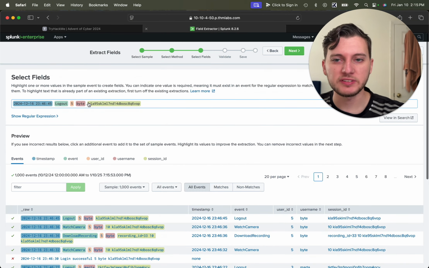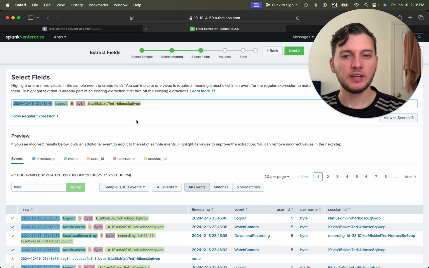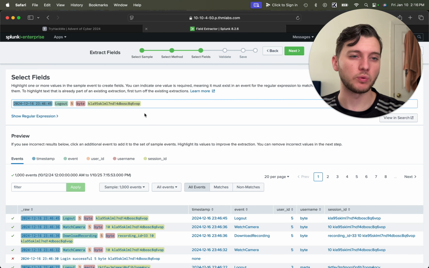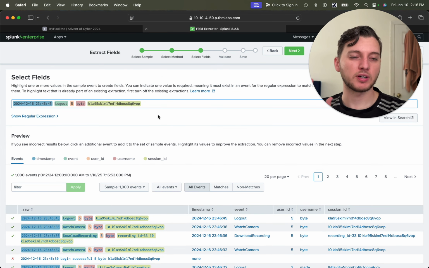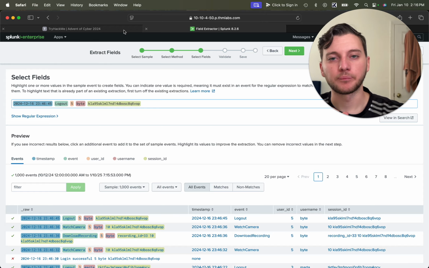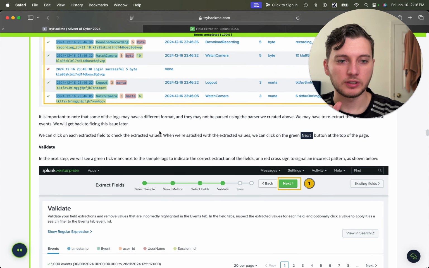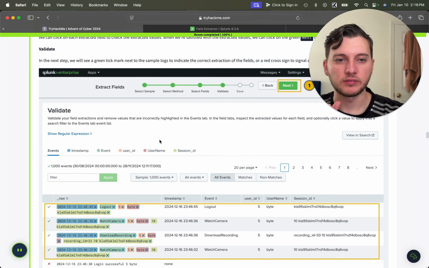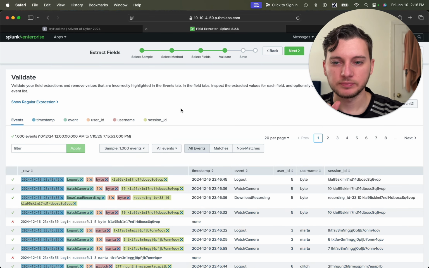So what we've done is we've basically associated each part of this log to a specific field name. And so we're essentially creating a way for this to parse the logs in the way that we want to. This is super helpful because now when we look at the logs parsed out, it's going to give us all the information we want up front, and it's going to be a lot easier to ingest and read through. So let's make sure we're good. There's that. And then we're going to hit the next button, and then we're going to validate. So we'll hit next.